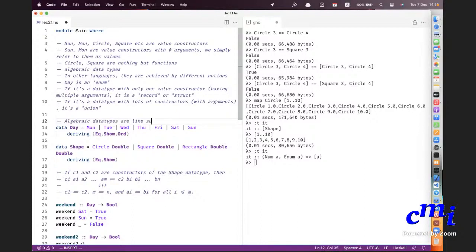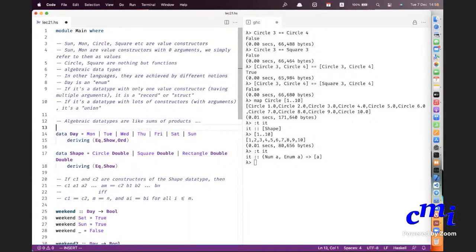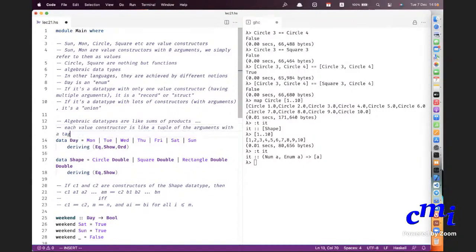What I meant was that algebraic data types are like sums of products. Each value constructor is like a tuple of the arguments. Really, instead of saying rectangle double double, I need to put a tag called rectangle. Instead of that, I could just have had a pair of doubles, right? And done all the functions that I wanted to without the tag. It's like a tuple of the arguments with the tag. That is the product part.